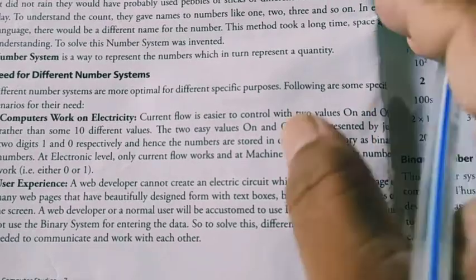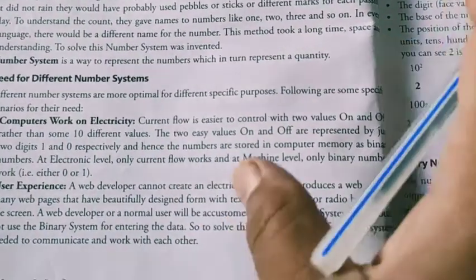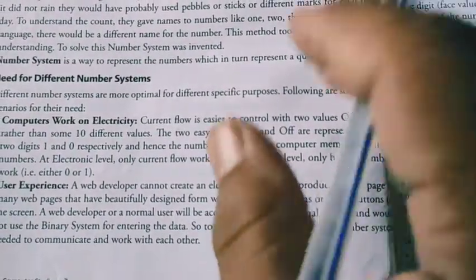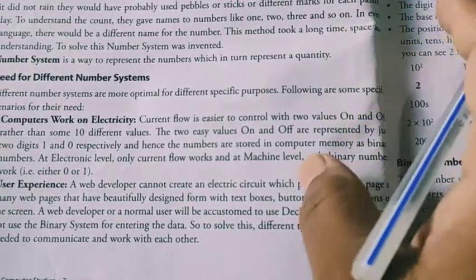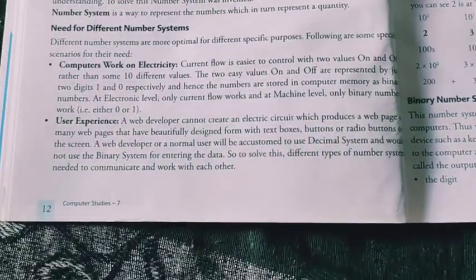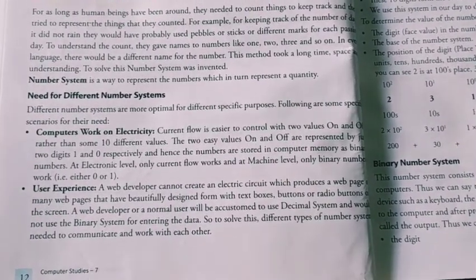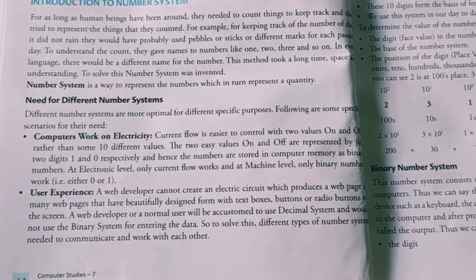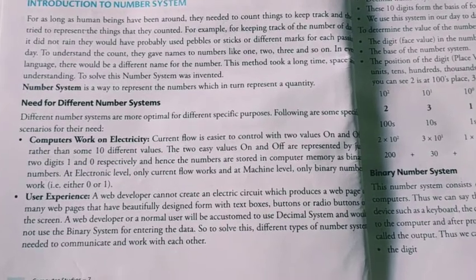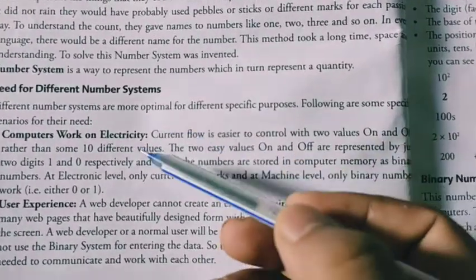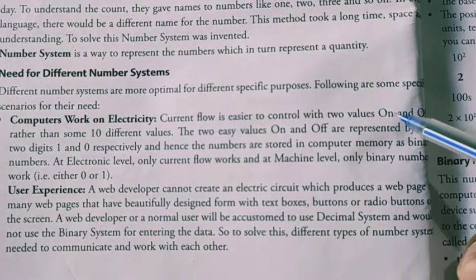If, for example, you have 10 different values, it means 10 things. In a fan also we have regulators which control 6 types of fan speed. But the current supply is of only 2 types, on or off. If we had current supply in 10 different values, it would be confusing. That's why in electricity we have only 2 things, on and off.